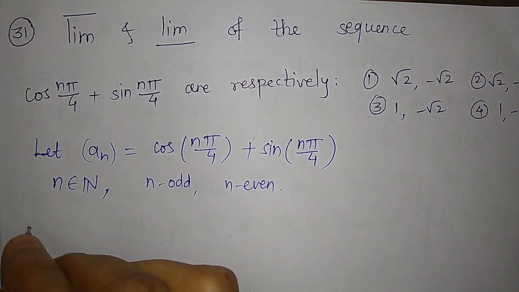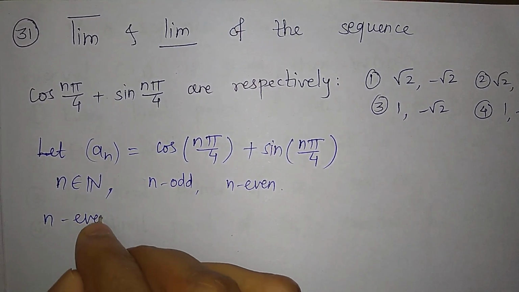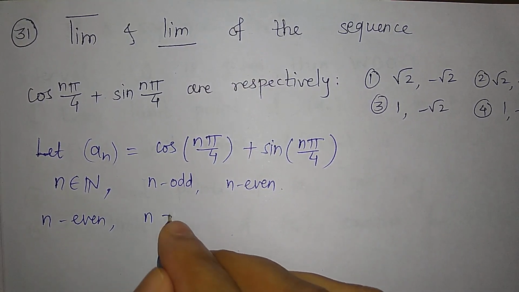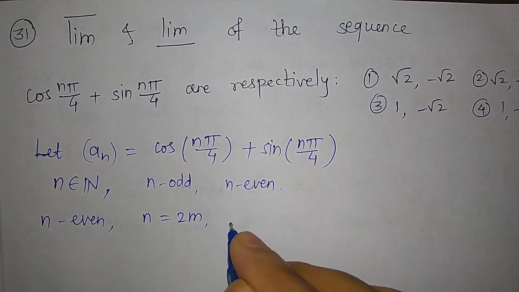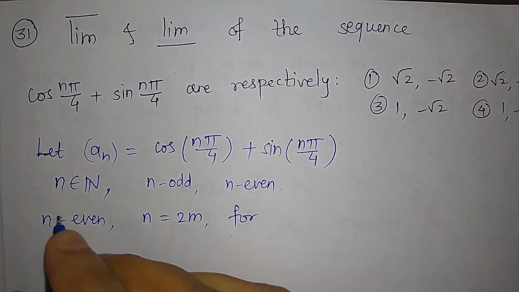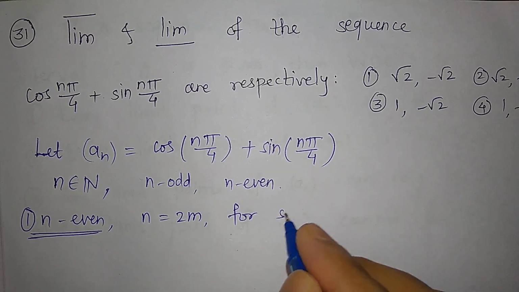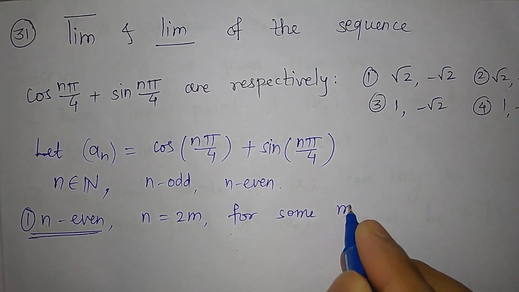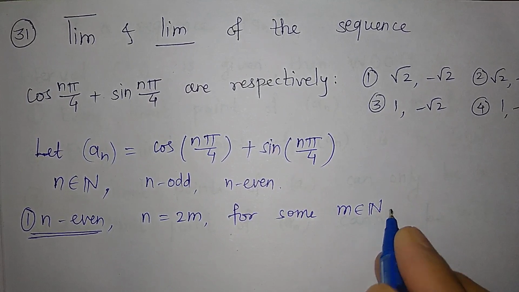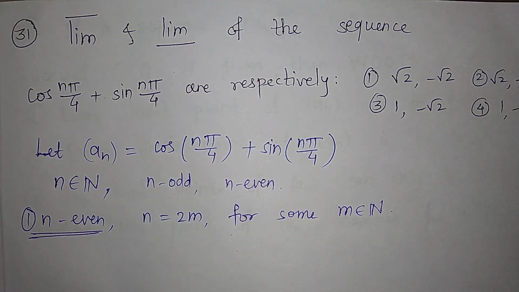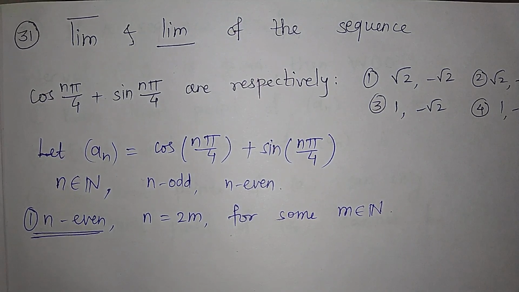So take n even. So we can write this n as n is equal to 2m for some m in N, the set of all natural numbers, and this is our case 1. For example, suppose you take 2, which is an even number.